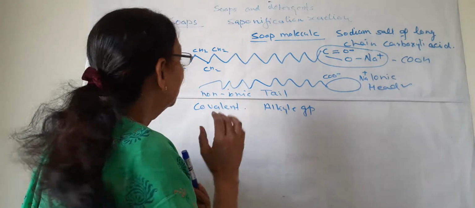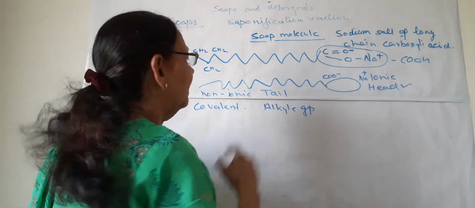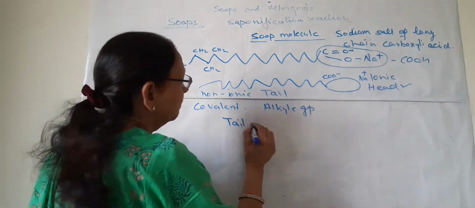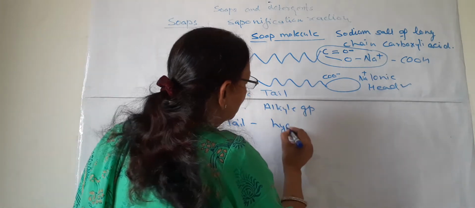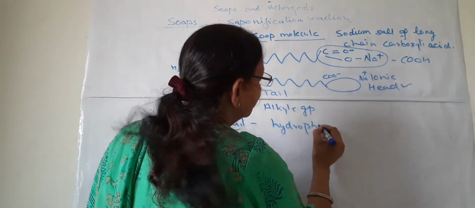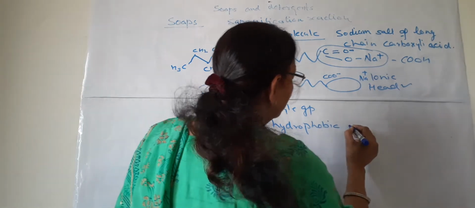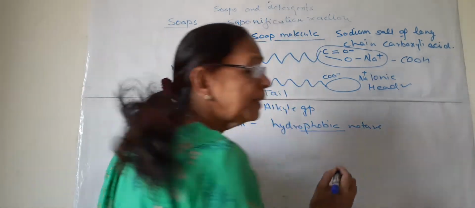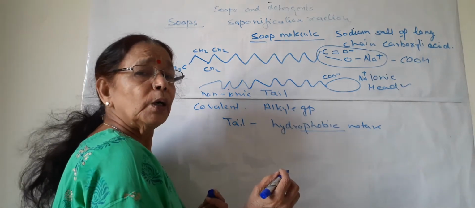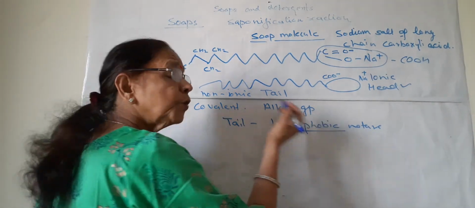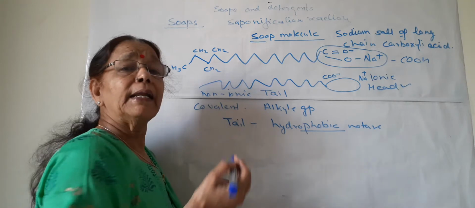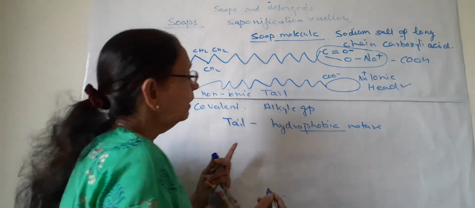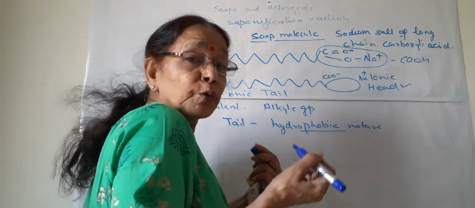Now the other thing about this tail and head: this tail is hydrophobic in nature. Do you know what is hydrophobic? Hydro means water and phobia means to scare.